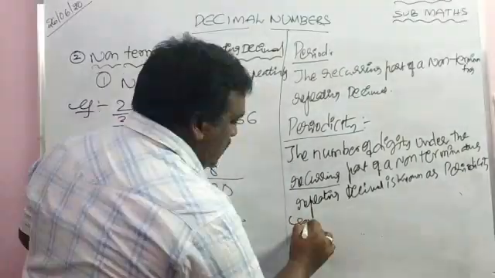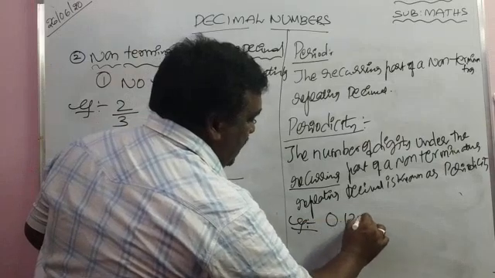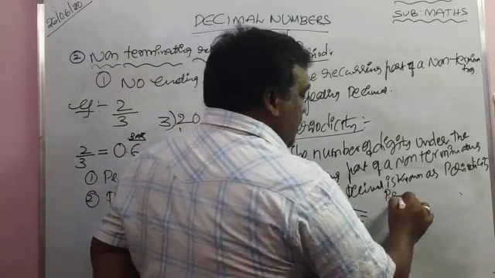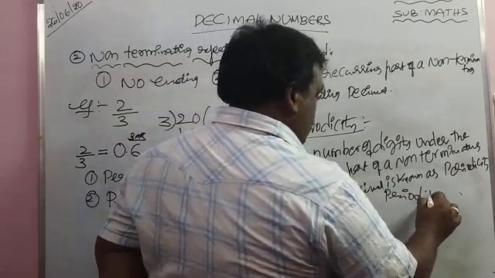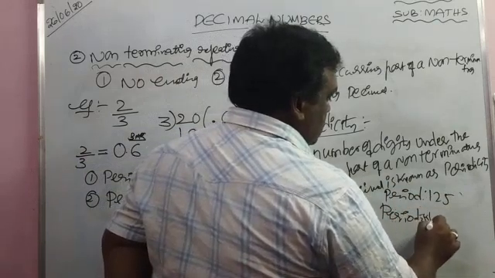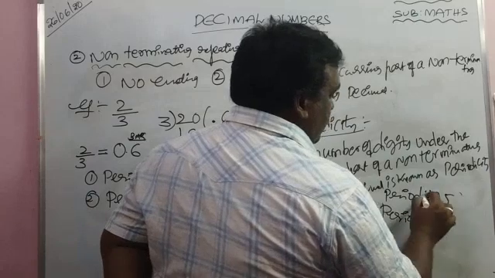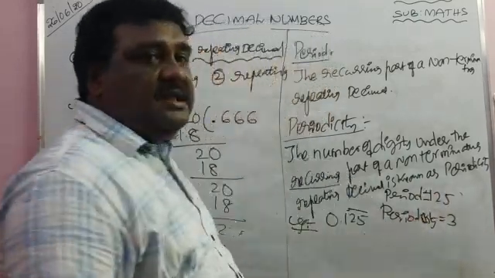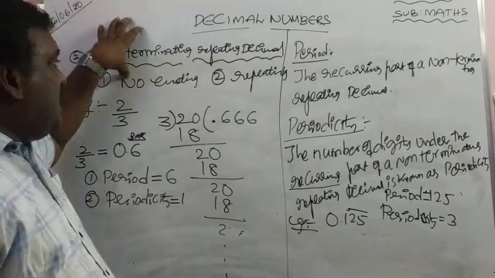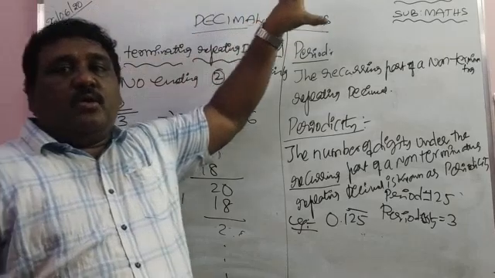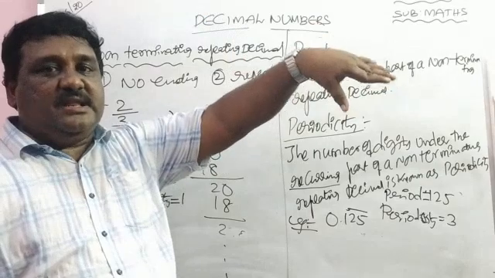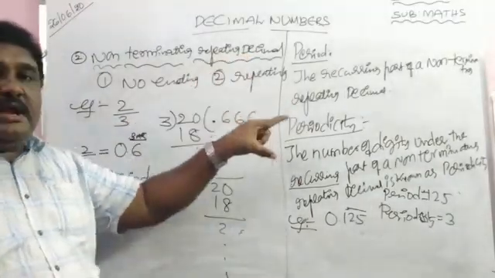Example, 0.125 bar. 3 numbers are repeating. What is the period here? Period is 125. Periodicity is 3. Period 125, periodicity 3. So we talk about period and periodicity only in non-terminating repeating decimals. So that is about period and periodicity.